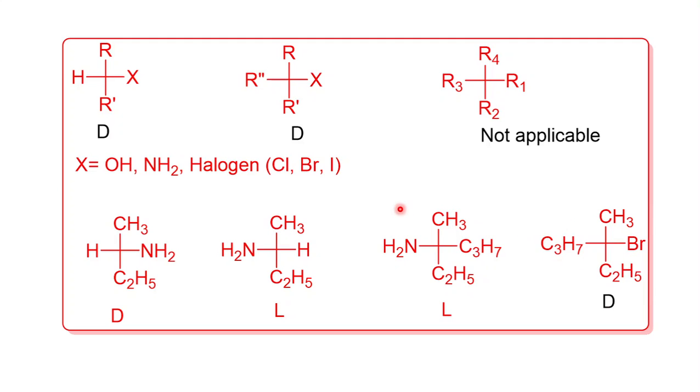So this is the simple method to give the nomenclature, whether it is D or L. The question may be asked in your examination: two or three compounds are given, and you are asked which of the following has D configuration. You just have to find X. If that X is present on the right hand side, it's simply D, and if it is present on the left hand side, it's an L.